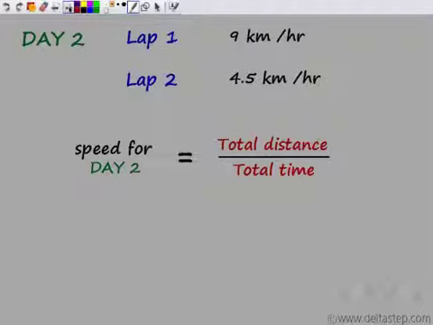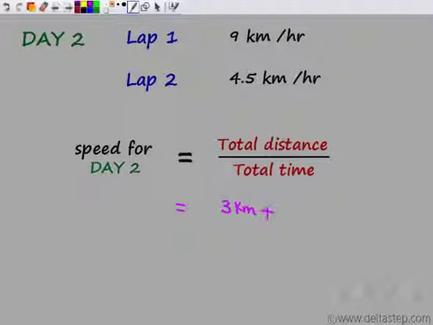So we know he ran lap 1 and lap 2, 2 laps. So we'll find the total distance and divide it by the total time he took to run these 2 laps. Now the total distance is, the first lap that he took was for 3 kilometers.